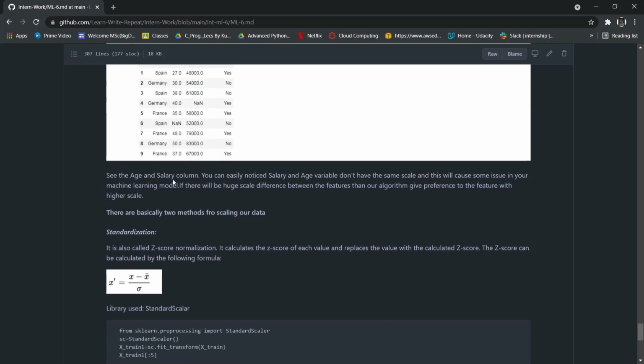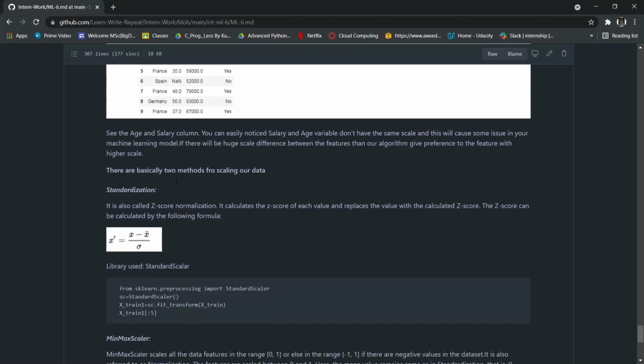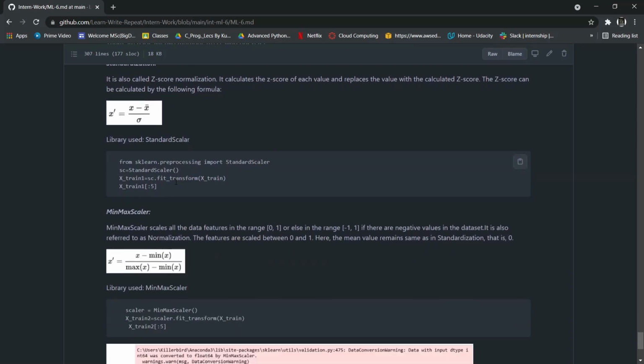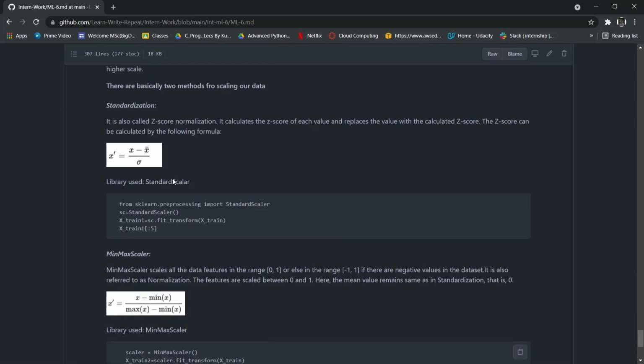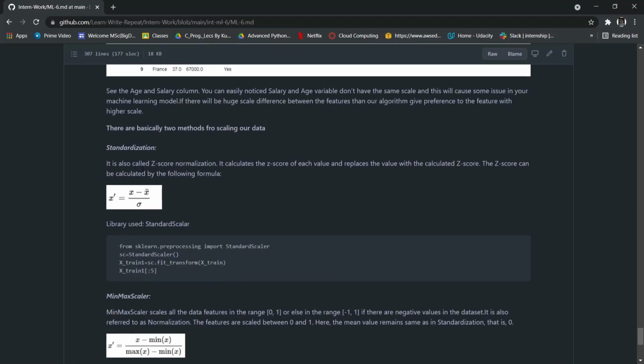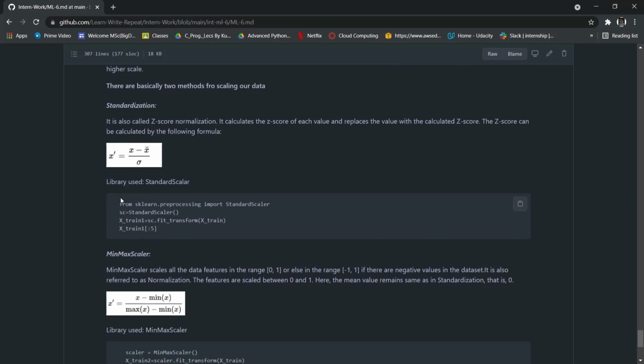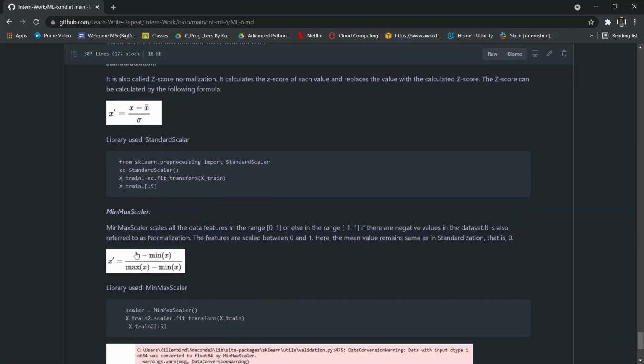There are two methods of scaling our data. First is standardization, next is min-max scaler. Standardization is also known as Z-score normalization, and it uses the Z-score statistic. In min-max scaler, all the data features are in the range of 0 to 1 or -1 to 1, and it uses this formula.